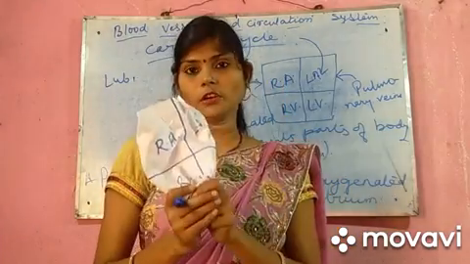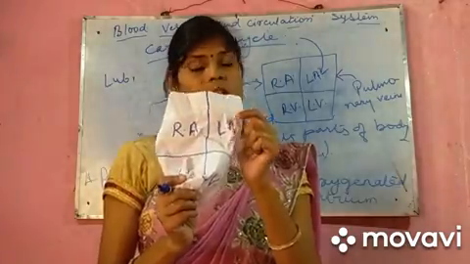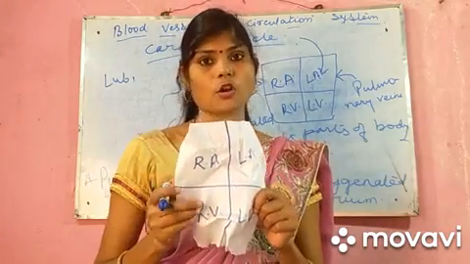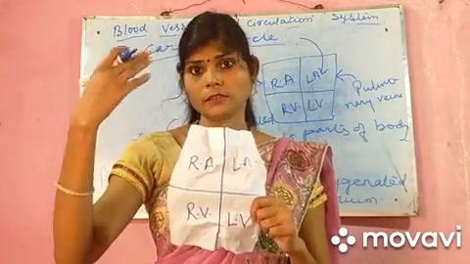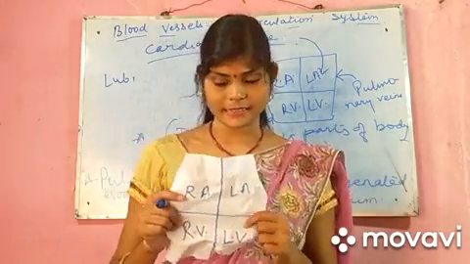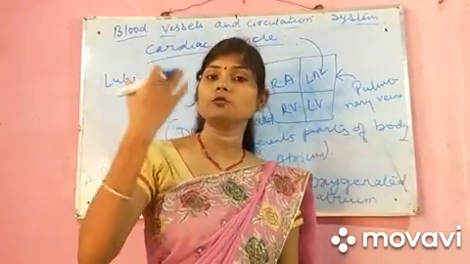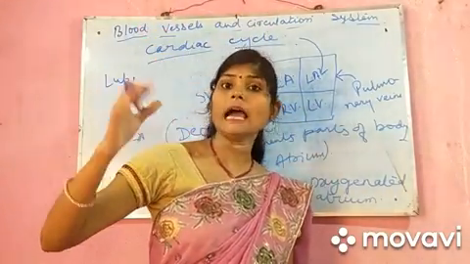When the ventricles contract, the auricles will be at rest. In this way, the contraction and relaxation of the heart always takes place, and this is called the cardiac cycle.